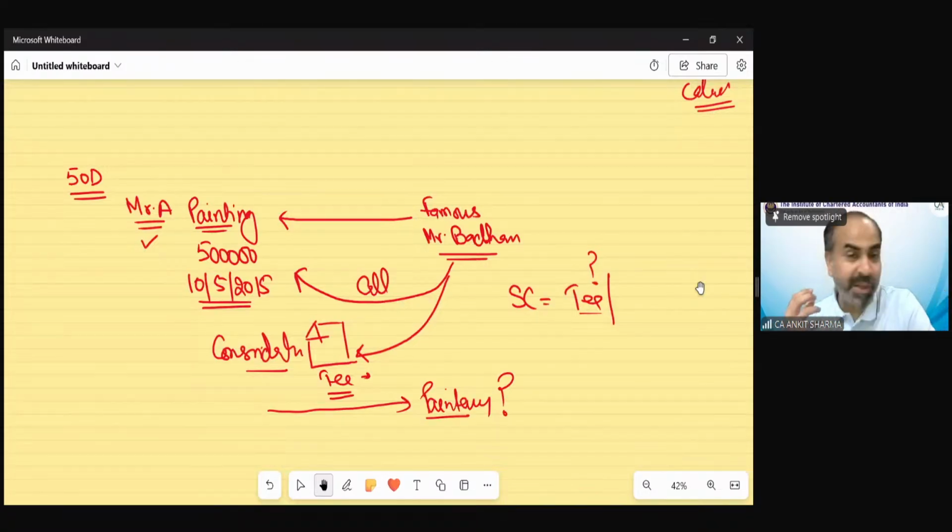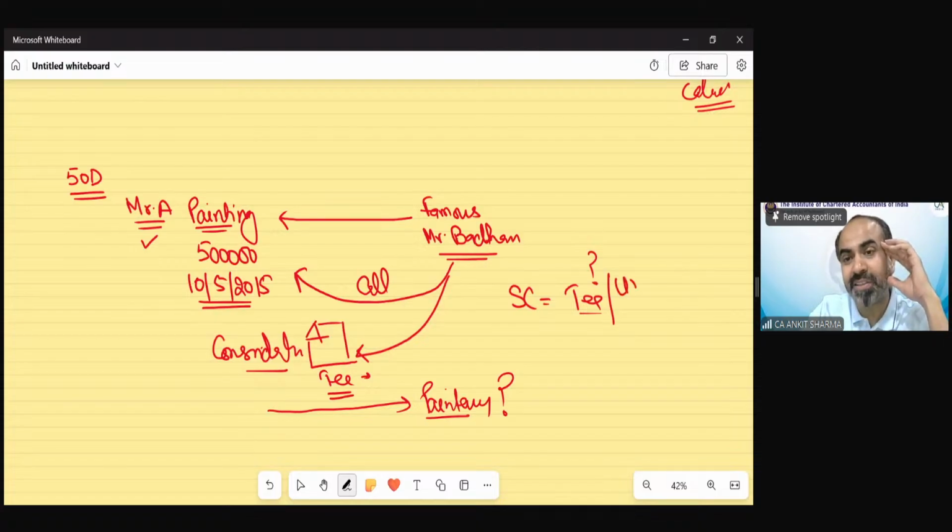What he must be thinking is that I won't need money for this painting, but I want to have a tea with Mr. Bachchan. That is more valuable than the money I can get after selling this property. So now this is a kind of consideration which is called unascertained consideration. Why? Let me tell you again.